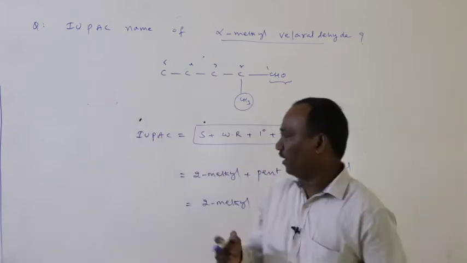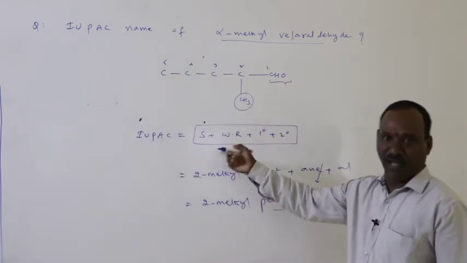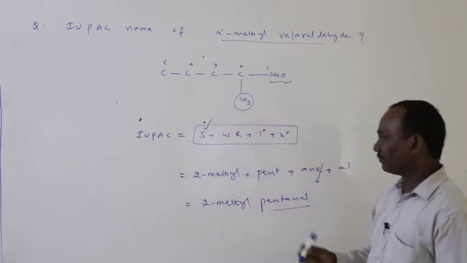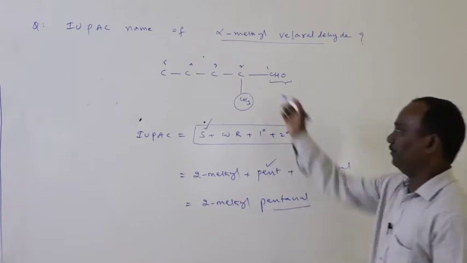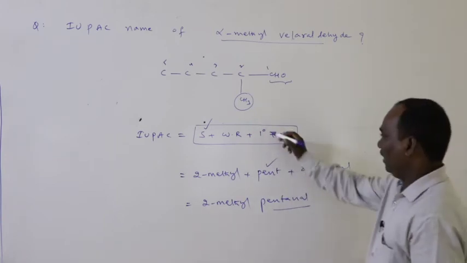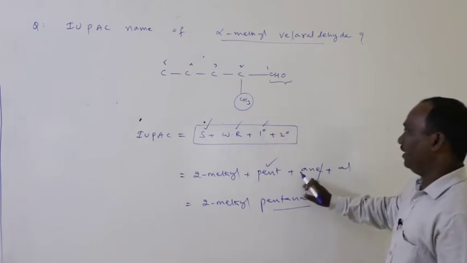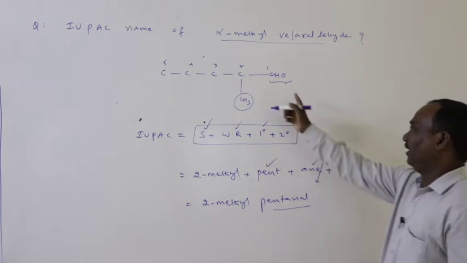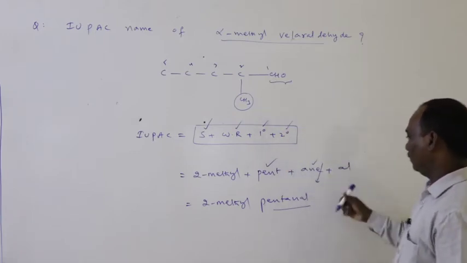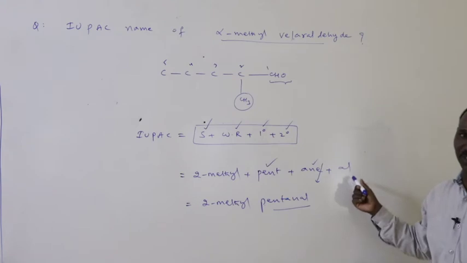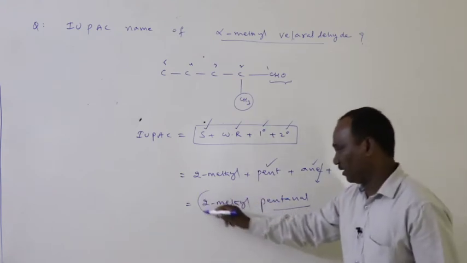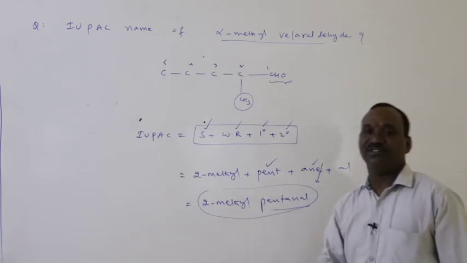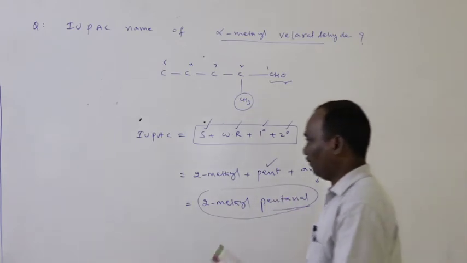Always you have to follow this: the IUPAC name of an unknown compound is first the substitution, that is 2-methyl. The word root is pent, 5 carbons in the longest chain, and the primary suffix indicates the nature of the carbon-carbon bond, ane. Here the secondary suffix indicates the functional group, that is aldehyde. The aldehyde functional group is al. So the total name of the compound is 2-methyl pentanal. Okay, it is the IUPAC name of the compound.